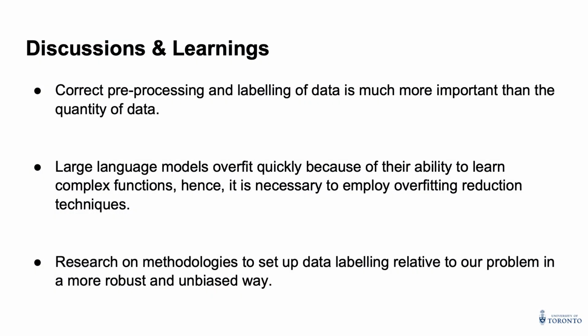For our discussions, what we learned is that the amount of data processing and data labeling is very important for the project, because we used only 50% of our total data, but it gave us much better results than when we used our total data.